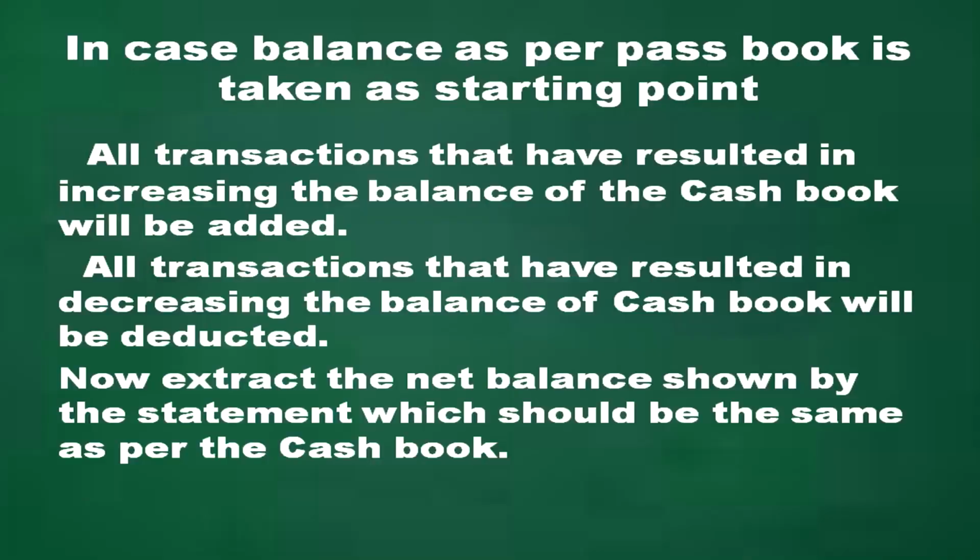Extract the net balance shown by this statement, which should be the same as shown in the passbook. If the balance as per passbook is taken as a starting point, all transactions that have resulted in increasing the balance of the cash book will be added, and all transactions that have resulted in decreasing the balance of the cash book will be deducted. Now extract the net balance shown by this statement, which should be the same as per the cash book.